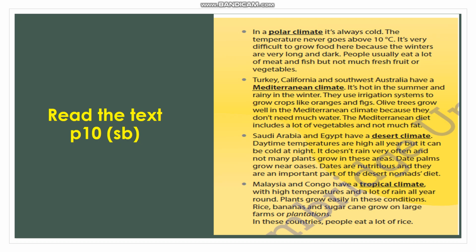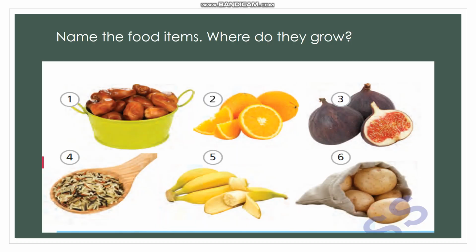Malaysia and Congo have a tropical climate, with high temperatures and a lot of rain all year round. Plants grow easily in these conditions. Rice, bananas, and sugarcane grow on large farms or plantations. In these countries, people eat a lot of rice. Name the food items. Where do they grow?